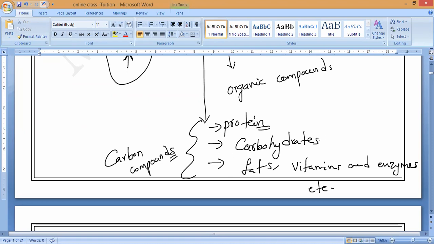Please tell me. For example, if we take carbohydrates, for example sugar, C6H12O6. Is it yes or no? So this is called what? Carbon compound. What should we call it? You have to tell me. Carbon compound. That is why, without all these things, maybe their count is less, but they have a very important role in our daily life. Proteins, carbohydrates, vitamins, fats, enzymes, etc. are very essential for the growth and development of living organisms.